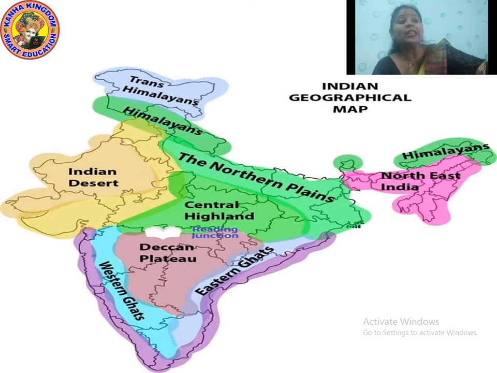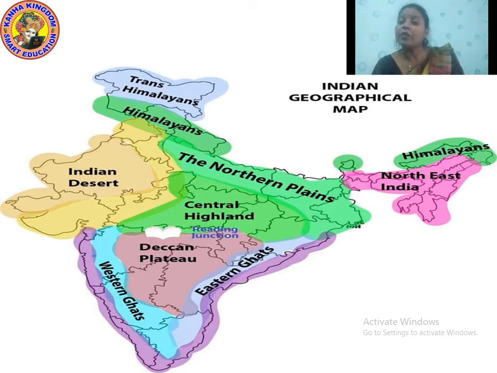Now in the desert side, you all know the color of the sand. The color of the sand is brown, or sometimes we have made it with a light yellow color. So this is the desert area. Now coming to the Western and Eastern Ghats. These are the areas which are small mountain ranges, but these are also the areas which are surrounded on three sides by water bodies.